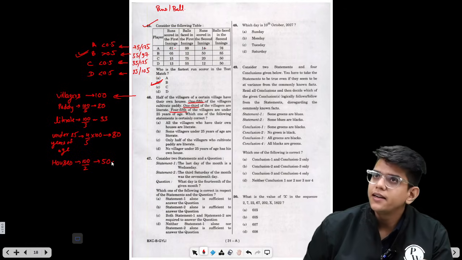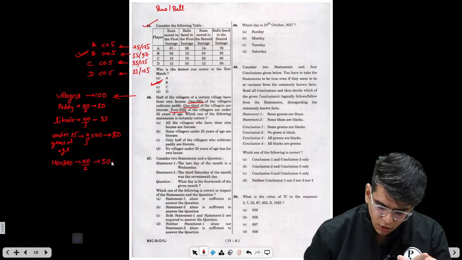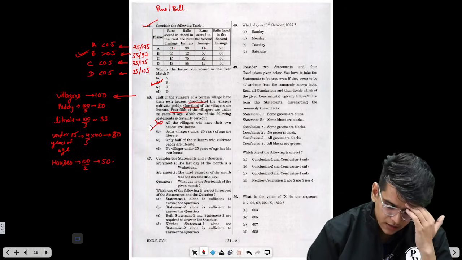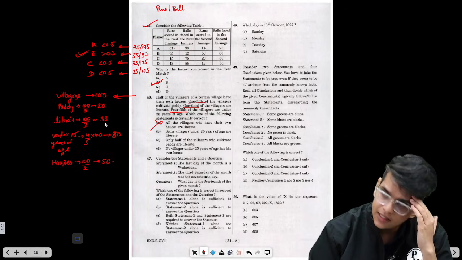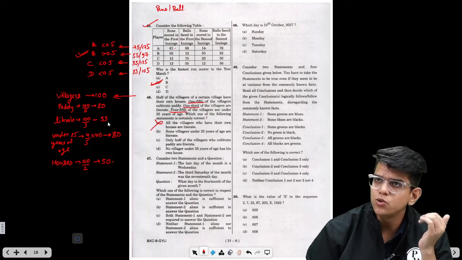There are 33 literate. It is possible none of the people who have houses are literate. So the statement that all the villagers who have their own houses are literate is not at all true, because there is a possibility: 50 plus 33 is 83. Right? So there is a possibility there is no overlap between these two.